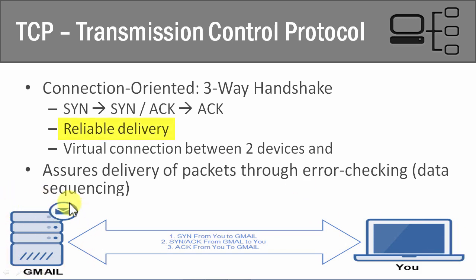And so TCP is considered a reliable delivery method because of this three-way handshake and this virtual connection between both you and Gmail. And the reason why this is reliable is because it ensures that the data you send to Gmail, or that Gmail is sending to you, is delivered, through what we call error checking. So what it does is this data sequencing, where the packets have a specific number assigned to them, and it's in order, let's say for example 1 to 10. And if for some reason you don't receive one of them and you don't respond to Gmail saying I received it, Gmail is going to go ahead and resend it. And so that's why TCP is a reliable connection-oriented method of sending data.